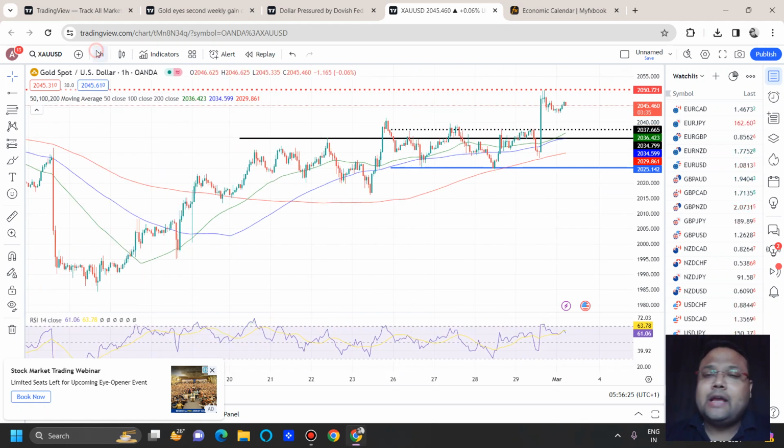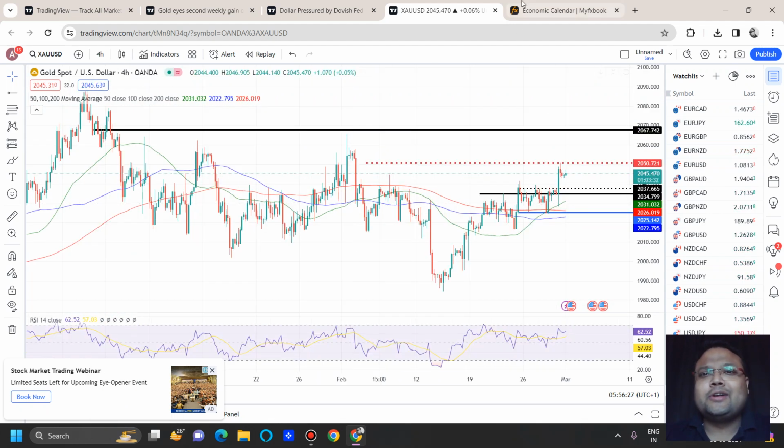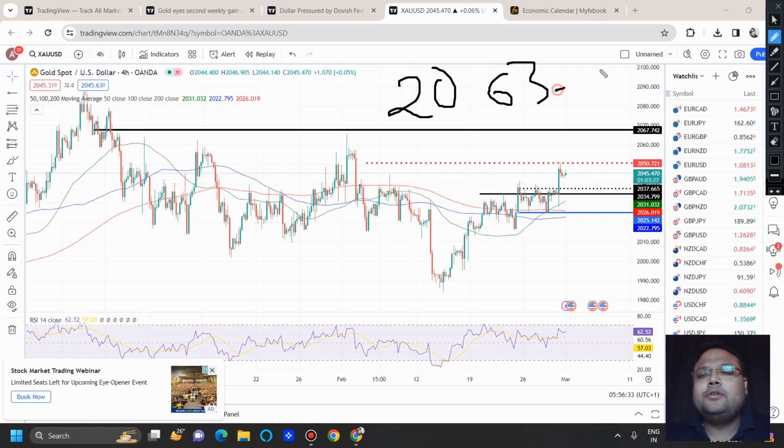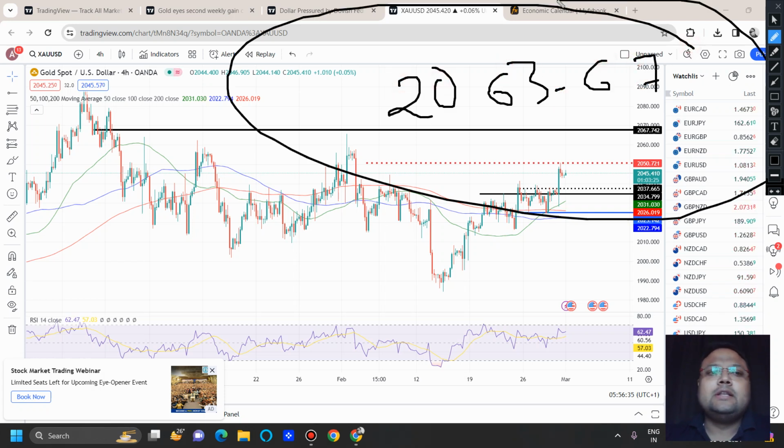And if you're wondering about the resistance, the strongest sellers are present around 2063 to 2067. This is a level where we have a strong resistance because of strong price rejection previously. So we can expect that during the day and during the US session also, if market shows an upside, the sellers around this area will create some trouble. They will not allow the market to go up that easily. And if market reverses, as a day trader, you can look for a sell position.